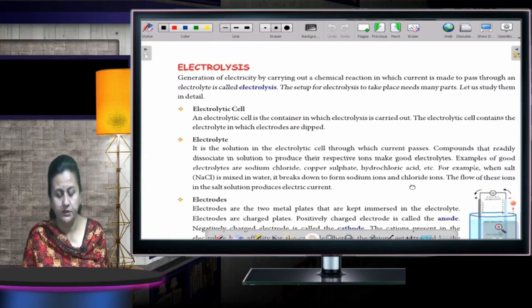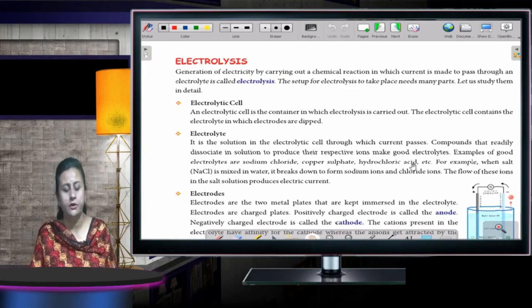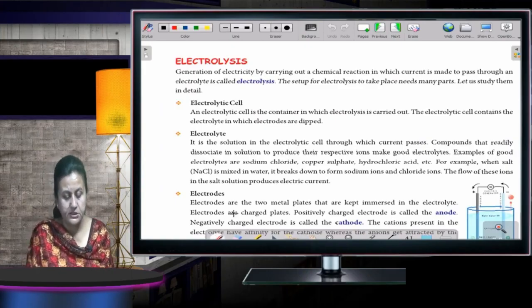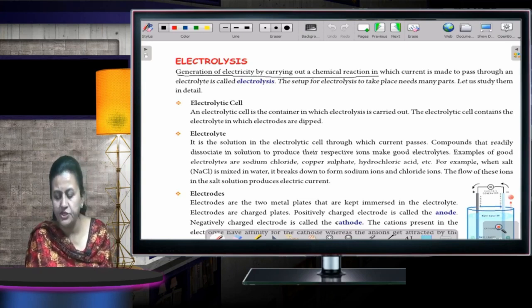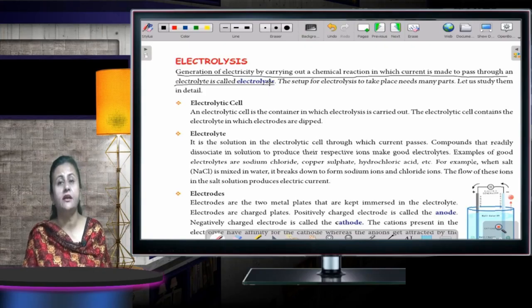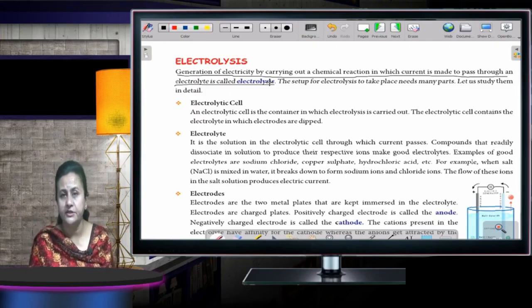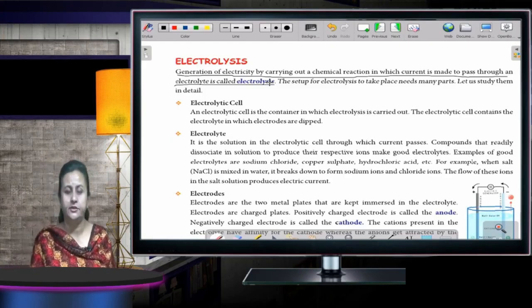Coming to the next one now: electrolysis. We start with the topic electrolysis, as you can see on your screens also. So what is electrolysis? It is generation of electricity by carrying out a chemical reaction in which current is made to pass through an electrolyte. That is known as electrolysis.